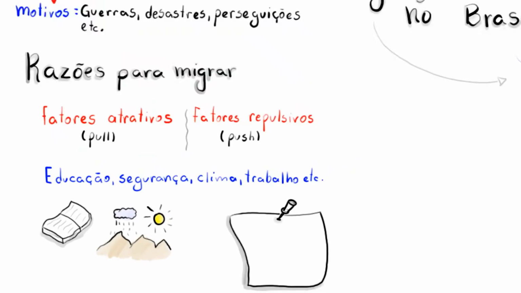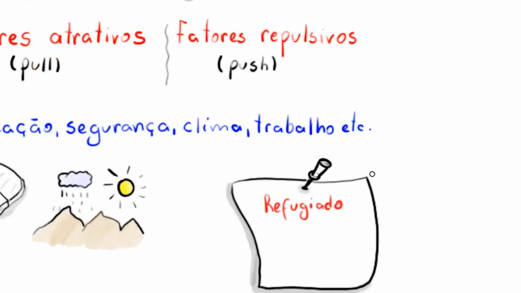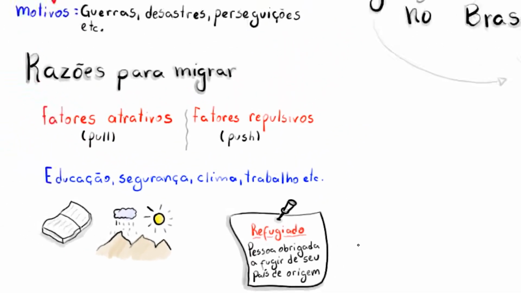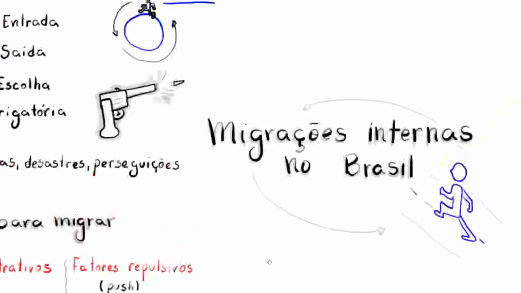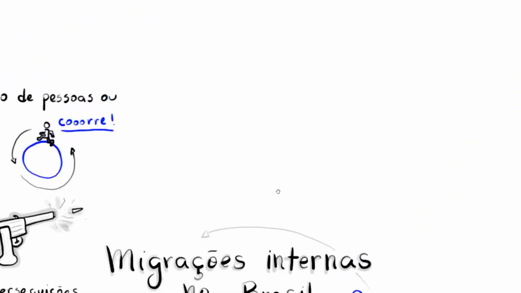And here we can't forget to highlight the situation of refugees, who are those people who are forced to migrate due to political persecution, natural disasters, wars, among others.